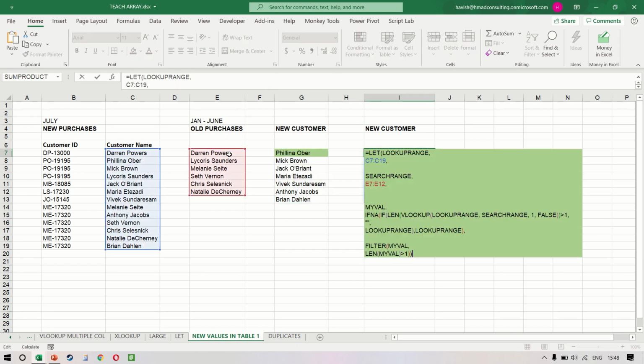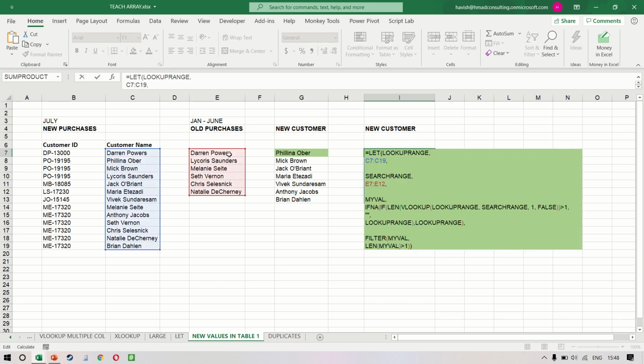I mean, it is completely a call that you have to take. Personally, I would like to use the second one. Despite the fact that this one looks a little longer and we're giving 3 names, it makes the final formula look really clean. And also the fact that you have independent control over all the 3 names means that if you want to modify this formula and add something in the future, that would be easy as well.